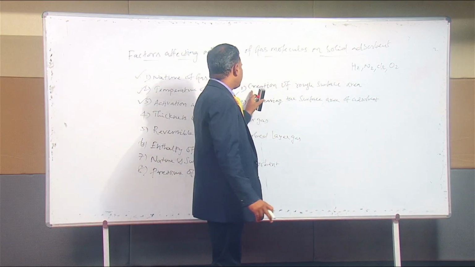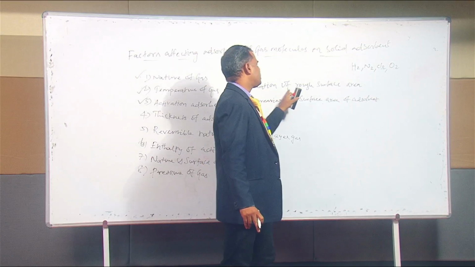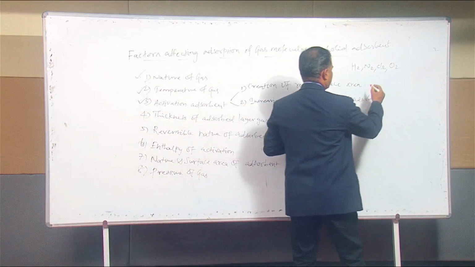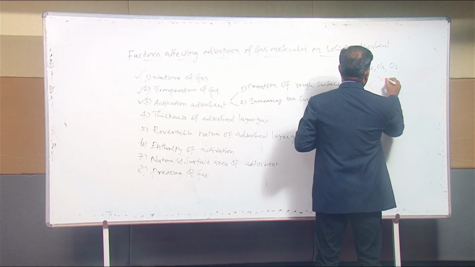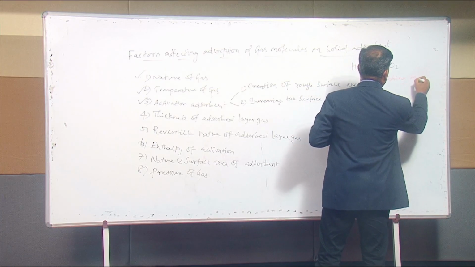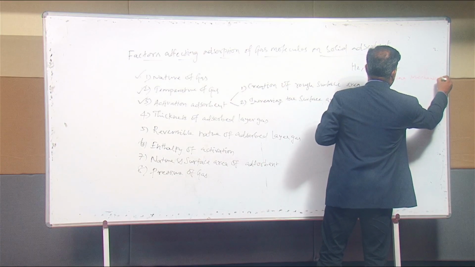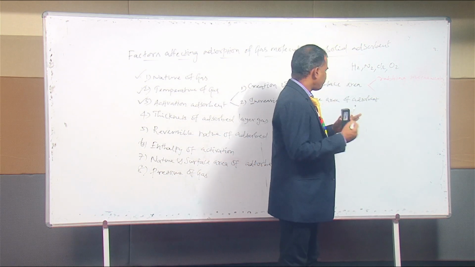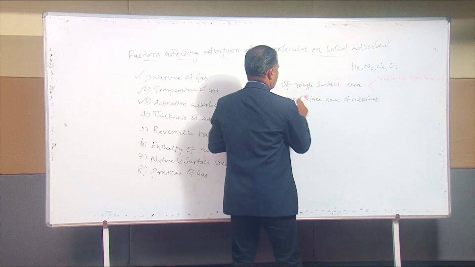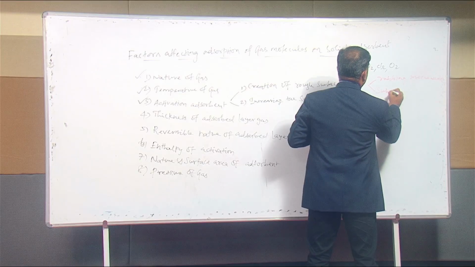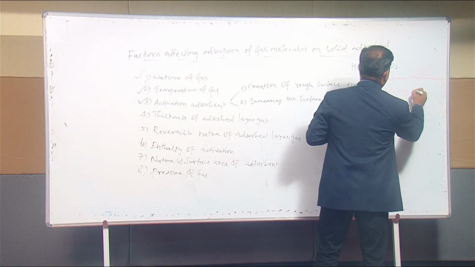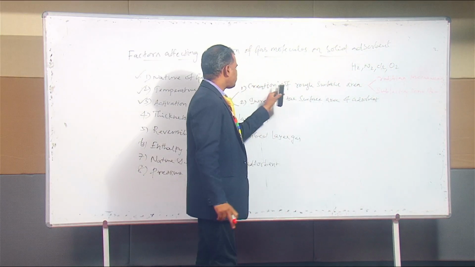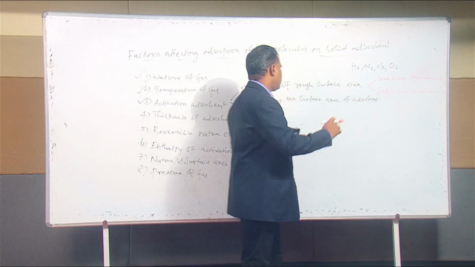The activation is achieved by the following two methods. The first method may be the creation of rough surface area. The rough surface area may be created by the following two methods. The first one is maybe rubbing mechanically, or the second method, maybe we have to subject the solid adsorbent to some chemical reaction. Subjecting the solid adsorbent to a chemical reaction will also increase the creation of rough surface area. So this is the first method.